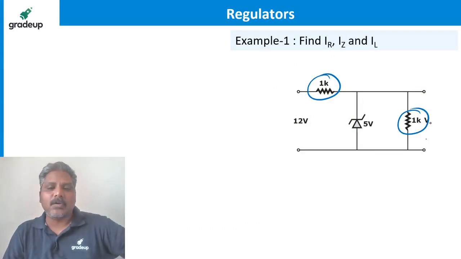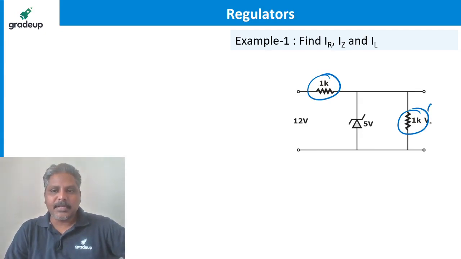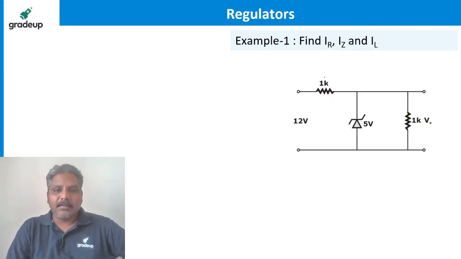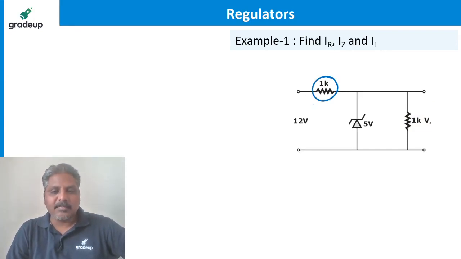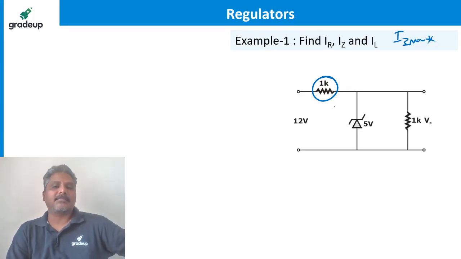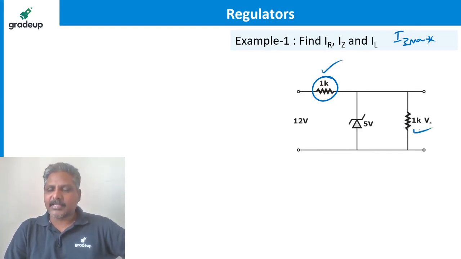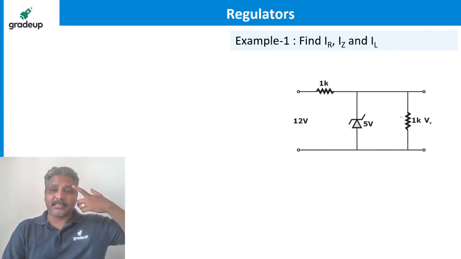You are not defining the load. This load means maybe it is your cell phone, maybe it is your laptop, or whatever it is. It can be anything. Then what is this value of resistance? We have to define it based on the IZ max, right? Just for example, I have given equal resistance for easy calculations, nothing else.